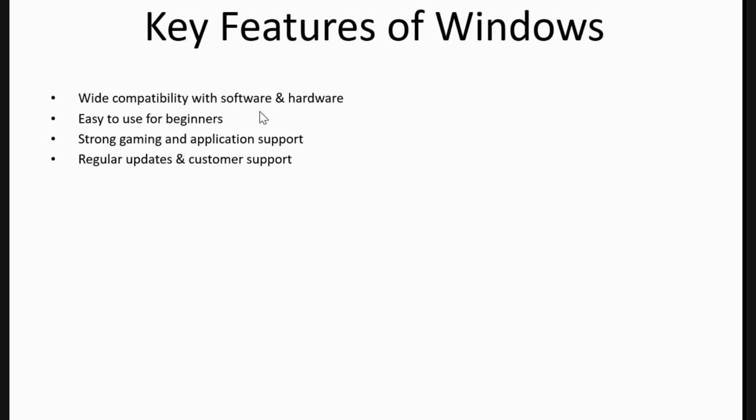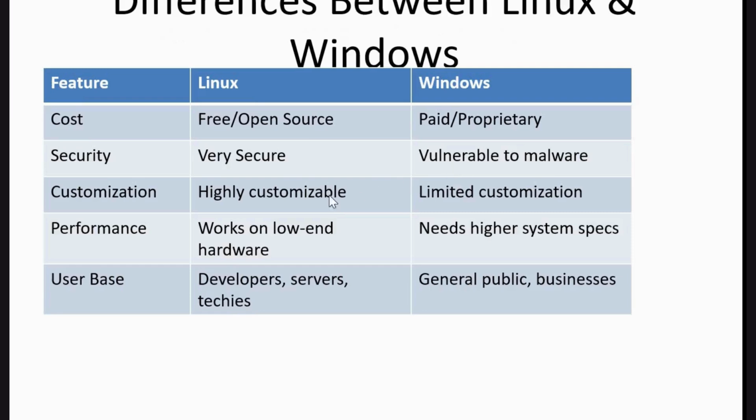Key features of Windows. Wide compatibility with software and hardware. Easy to use for beginners. User friendly. Strong gaming and application support. Regular updates and customer support. They give regular updates, and customer support also. It is good for gaming because they can use the mouse and additional devices for playing games. It is very good for beginners.